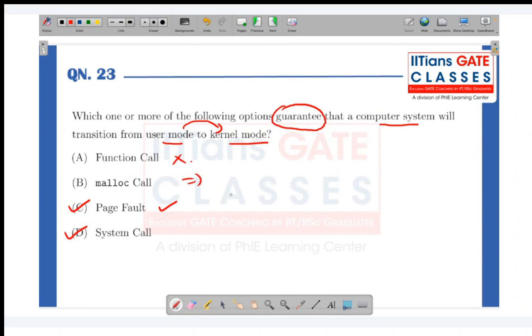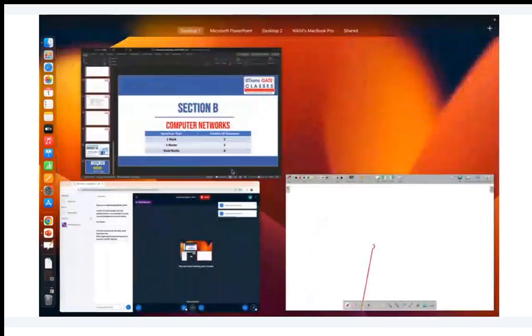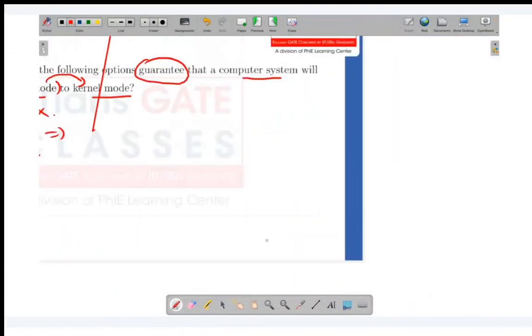Malloc call. Any idea, guys? What does malloc do? Malloc allocates some amount of memory. Let's say you are allocating 4 bytes of memory, you give that parameter, and accordingly we get those values. Now, are you thinking that the malloc call will transition from user mode to kernel mode? Whenever we do a malloc call, behind the scenes a system call called sbrk may get called.